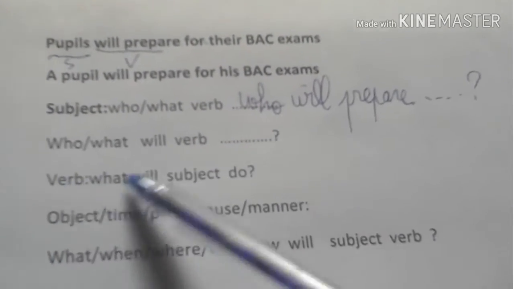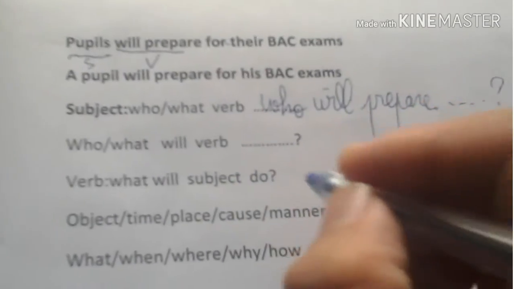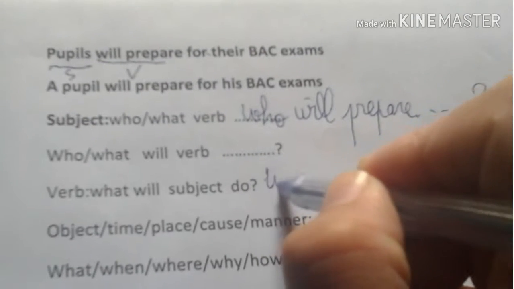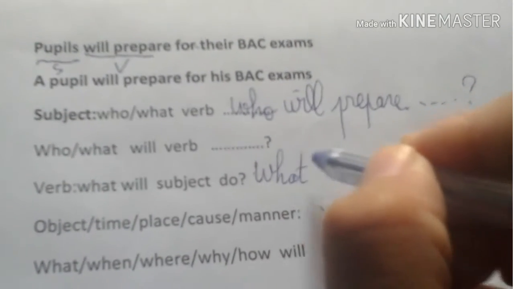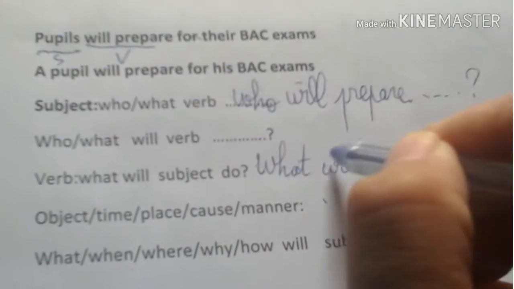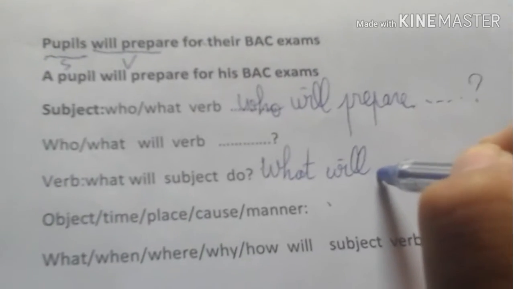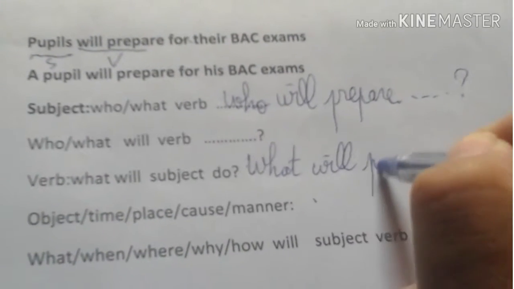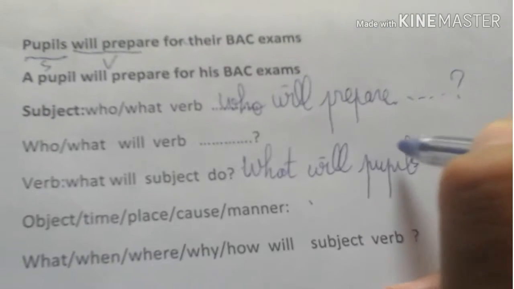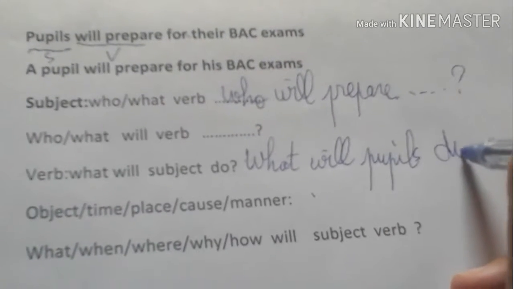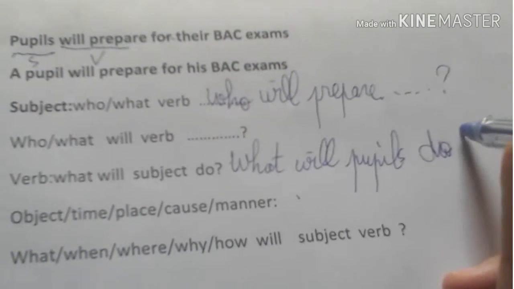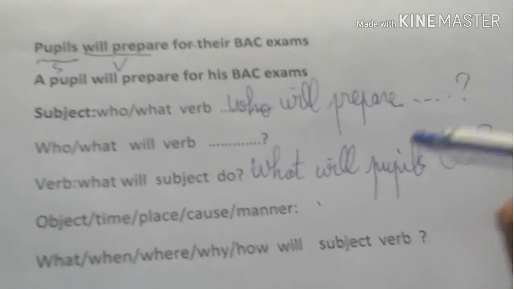To ask about the verb: what, will, plus subject, plus do. To ask about the verb in the first sentence, we say what plus the auxiliary will, plus the subject, pupils: what will pupils do? We don't say prepare because we are asking about the verb.